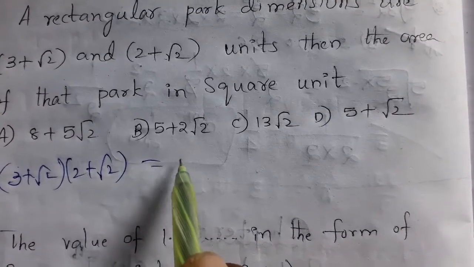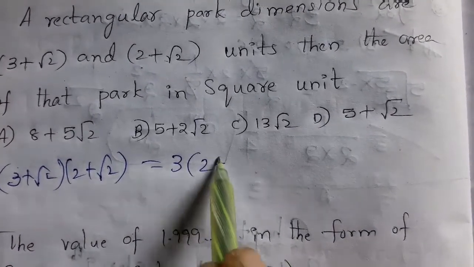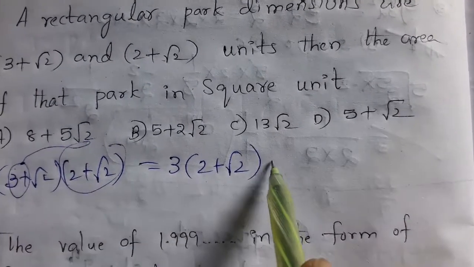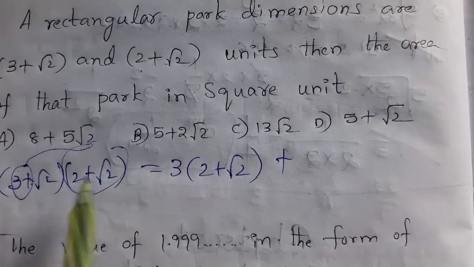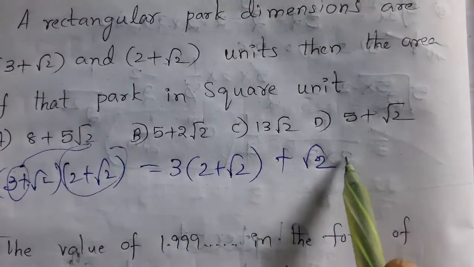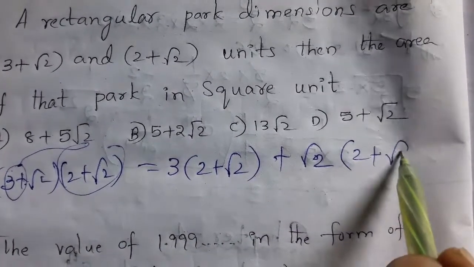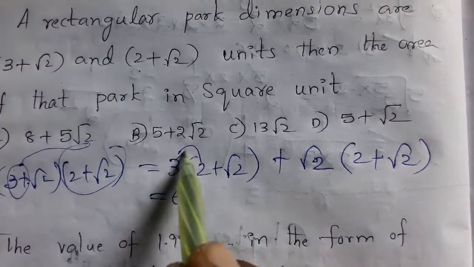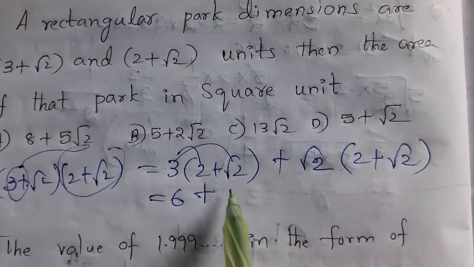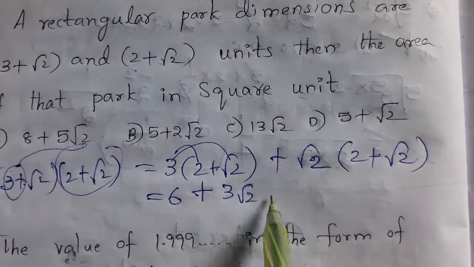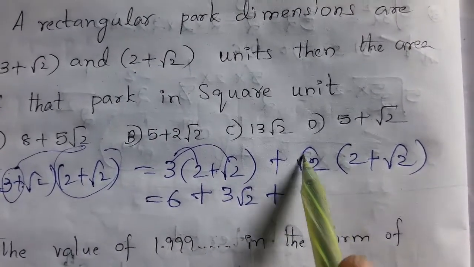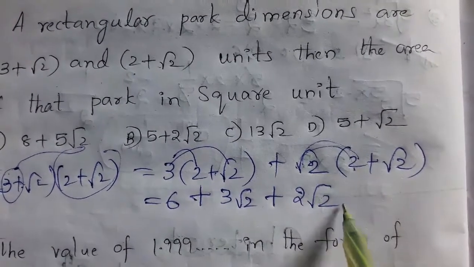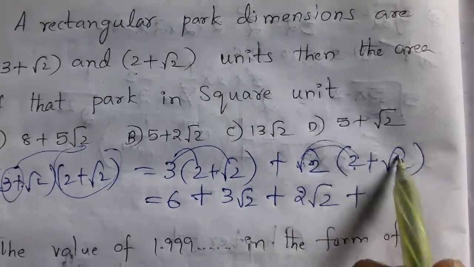This can be written as 3 into 2 plus root 2, plus root 2 into 2 plus root 2. 3 twos are 6, and 3 into root 2 there is a plus symbol, 3 root 2. Next plus 2 root 2.